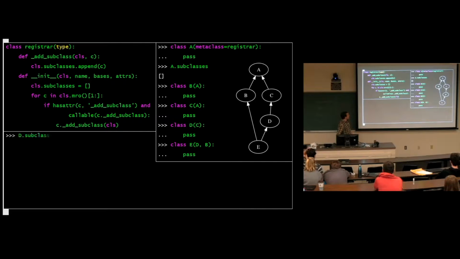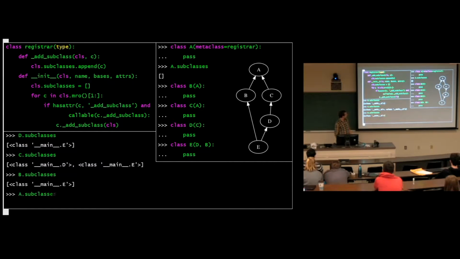Shouldn't be a problem. Now if we say D.subclasses, notice this is a field that belongs to the class D. So it's a class field. If we access it, we get E. That makes sense. E is the subclass of D. So it works. Pretty cool, huh?